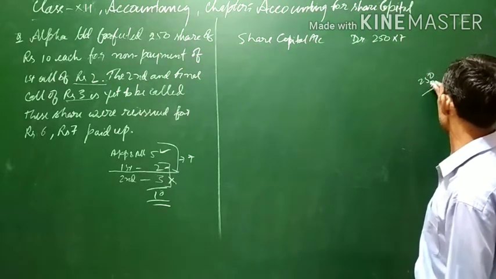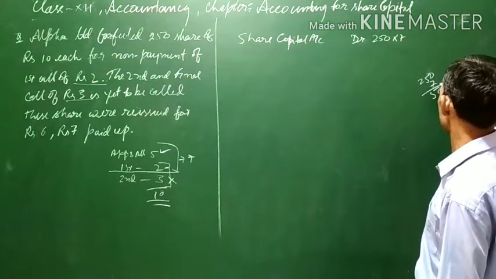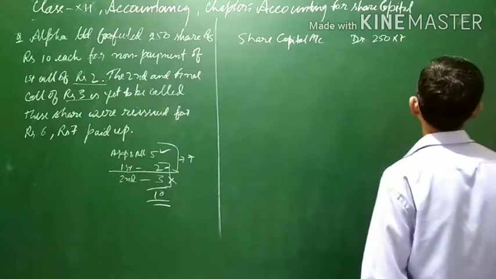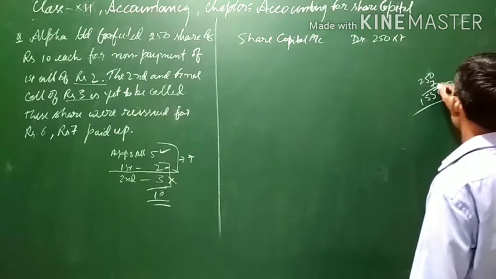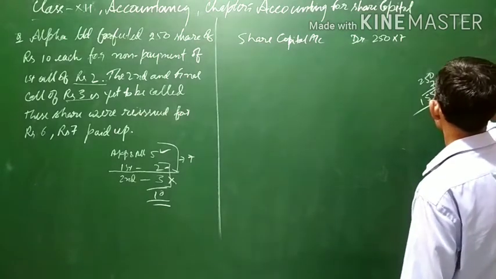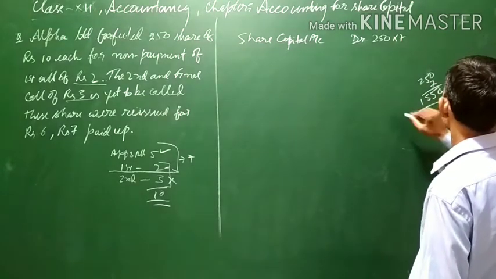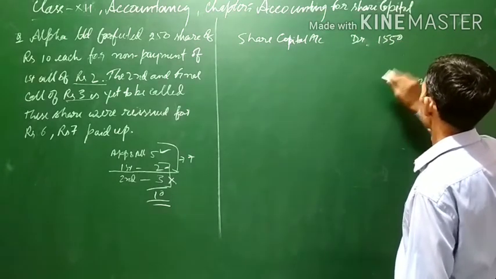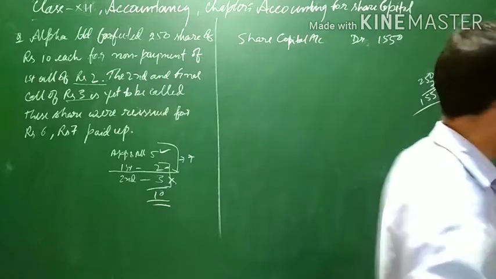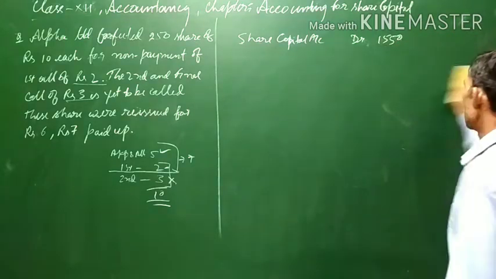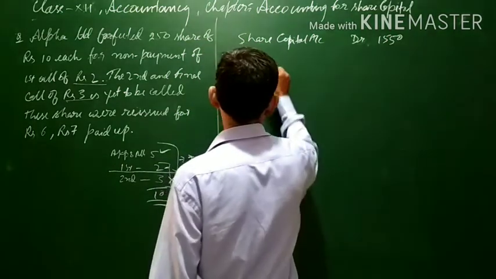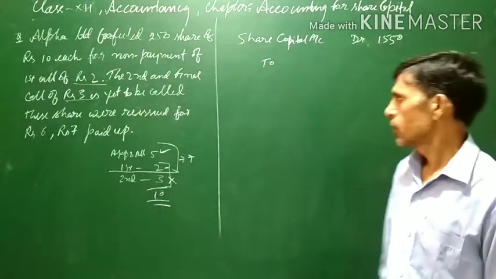It will come to 1750. 1750 is the total amount which is to be debited. Share capital will be debited with 1750. Now next are the accounts to be credited, for the amount which has been paid and the amount which has not been paid.